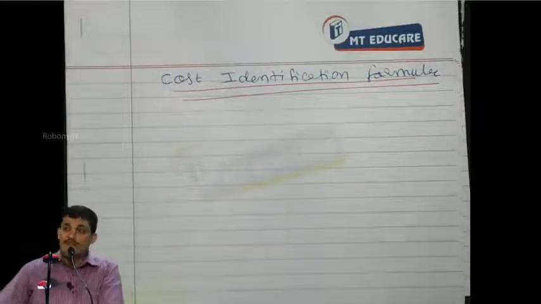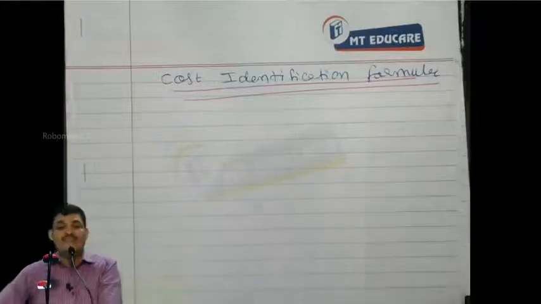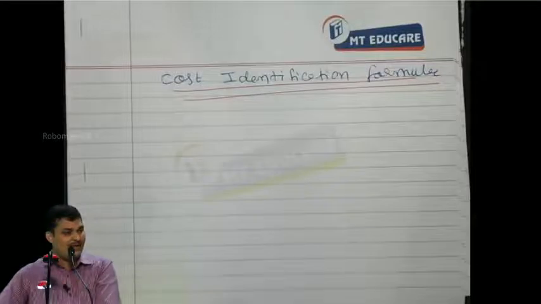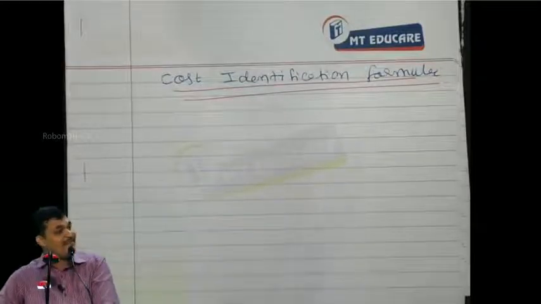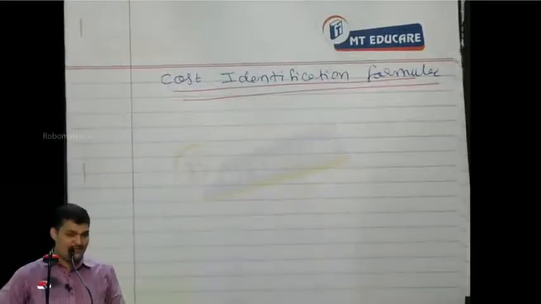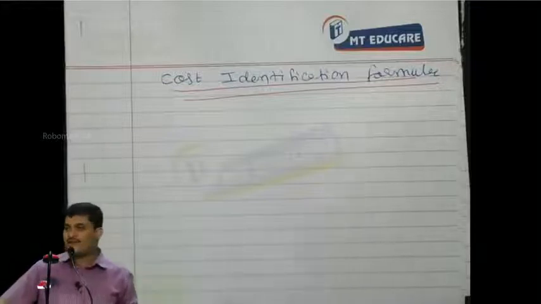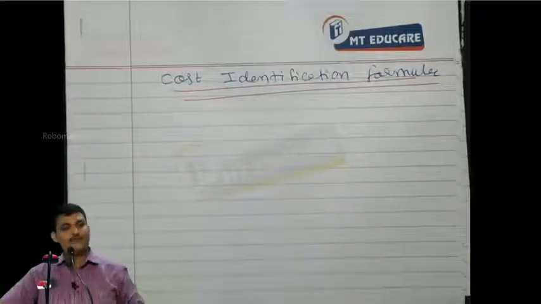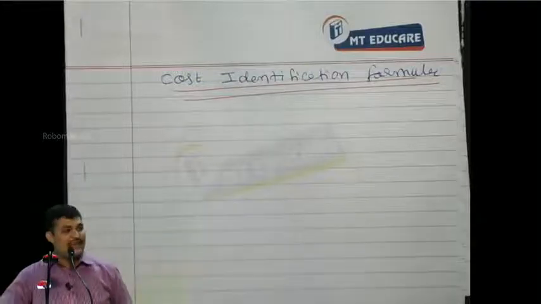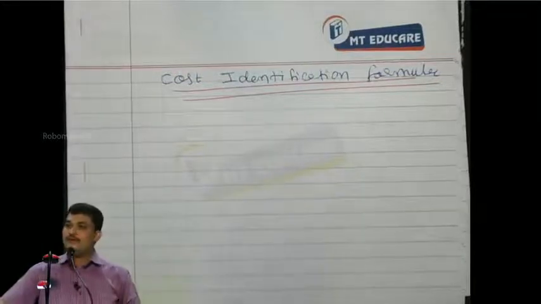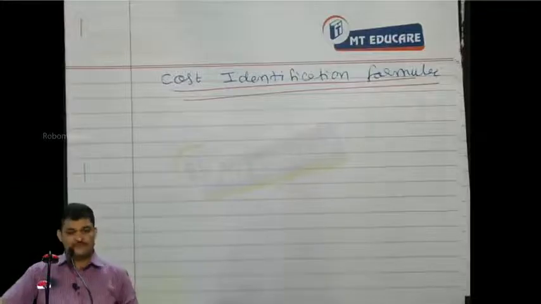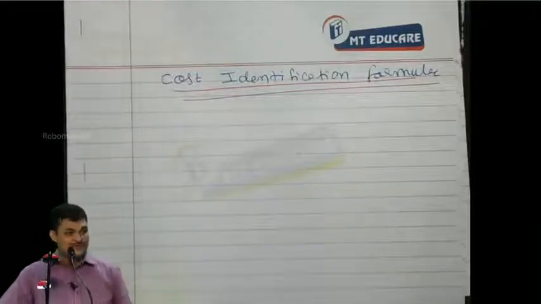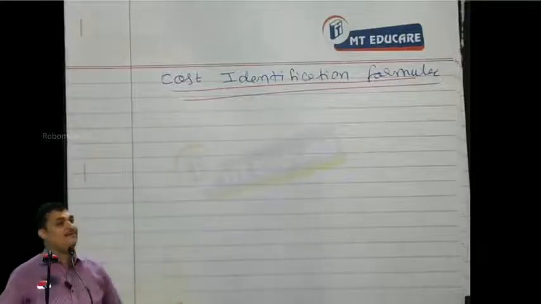So what is easy to determine? But sometimes even though cost determination is easy, cost identification is difficult. Cost identification is difficult. Cost determination is easy. Suppose the goods are of homogeneous nature, inseparable goods. So imagine I am a sand dealer. So sand to be used for construction. I am a dealer. I buy and sell.